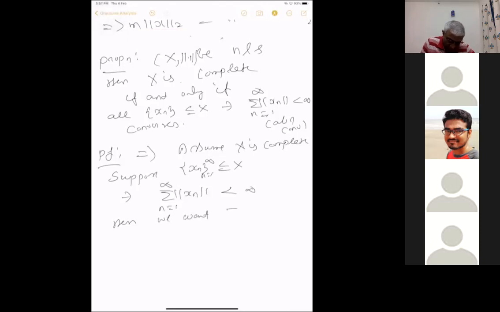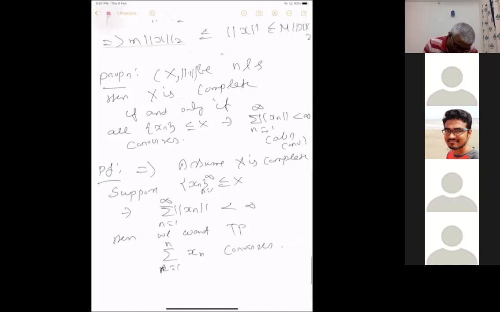We want to prove that the summation over k equal to 1 to n of xn converges. Oh, sorry, this is the sum. I forgot to say. This is what I had in mind, but I wrote something else. It's not that the sequence converges, the series converges. I'm sorry about this. If and only if for all xn this happens. I forgot to write here. I'm sorry.